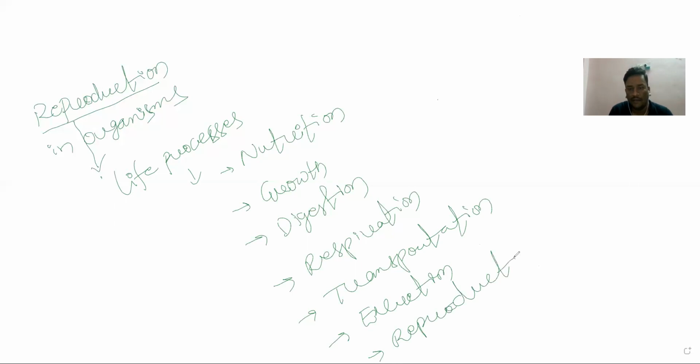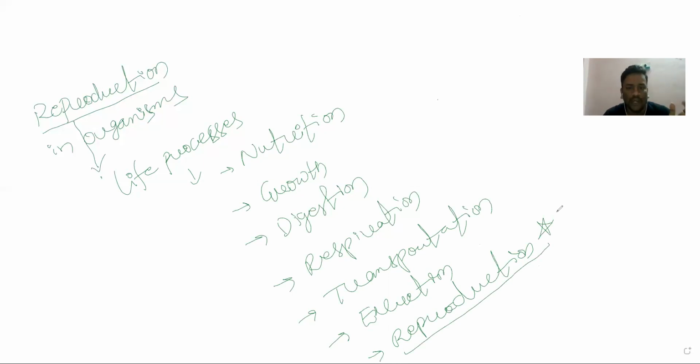Am I right? Yes. However, we need every stage of these life processes, which begins with nutrition to excretion. Along with that, reproduction is also one such great mandatory process.